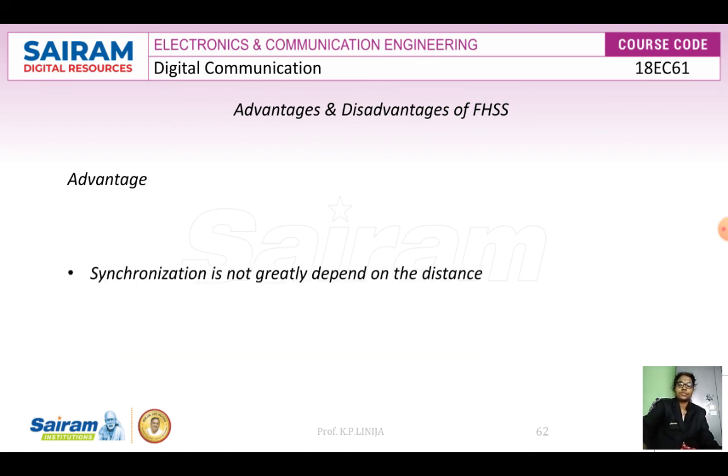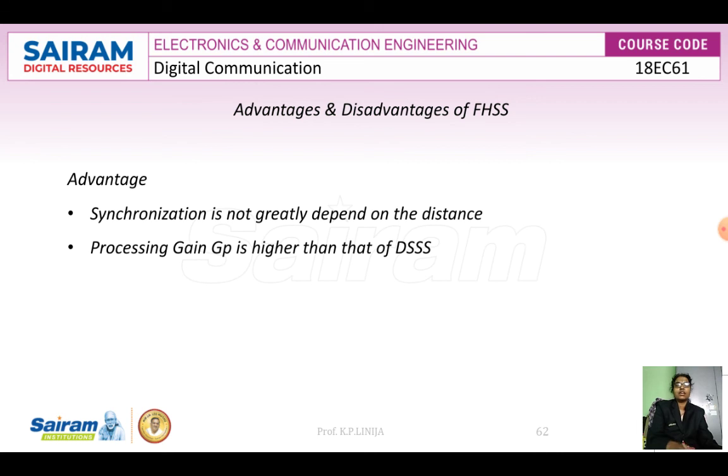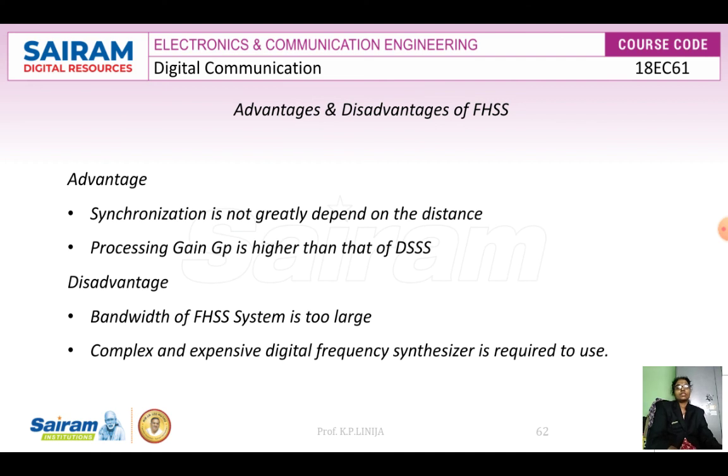So the advantages are synchronization and a processing gain higher than that of DSSS. The disadvantage is that it is very complex. We want to implement a frequency synthesizer. This frequency synthesizer is very complex and also very expensive, and the bandwidth is also too large in frequency hopping spread spectrum. So these are the advantages and disadvantages of frequency hopping spread spectrum. Thank you.